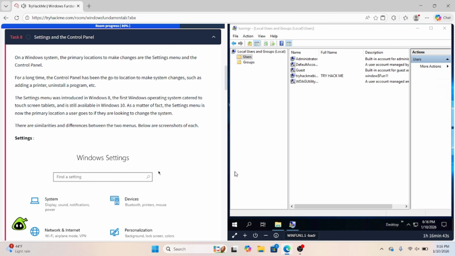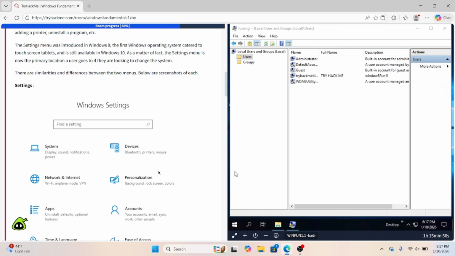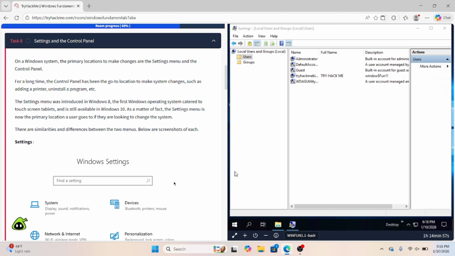Task 8, settings and control panel. On the Windows system, the primary locations to make changes are going to be the settings menu and the control panel. For a long time, the control panel was the go-to location to make changes, such as add printer, uninstall a program. However, the settings menu was introduced in Windows 8, the first ever Windows operating system catered to touchscreen tablets, and it's still available in Windows 10. As a matter of fact, the settings menu is now the primary location people usually go to if they're looking to make any changes to the system.